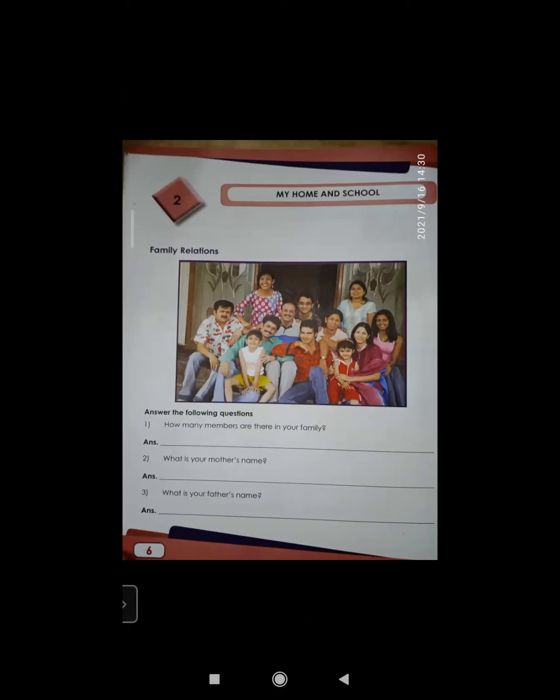How many members are there in your family? Now here what I wanted to say, you are supposed to try to answer all the questions in full sentences, right? So that you will get a habit of answering the questions correctly. Only saying 6, 7 members, 8 members, this is not correct. How will you answer this question?